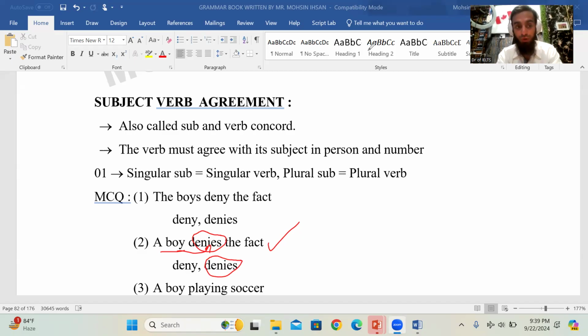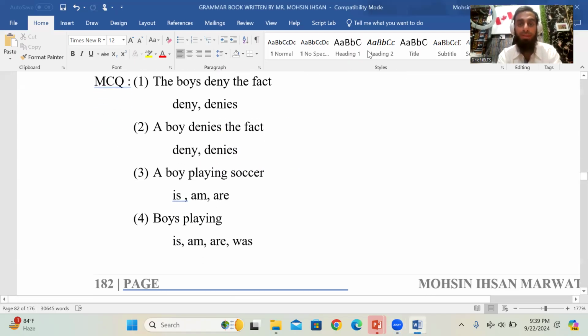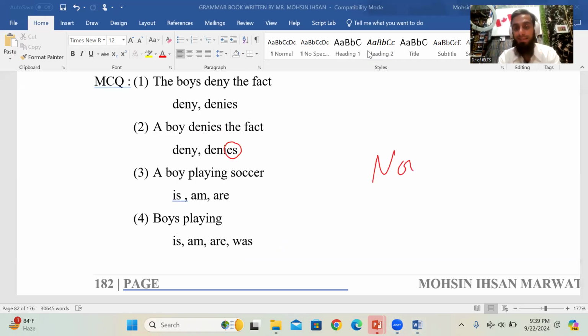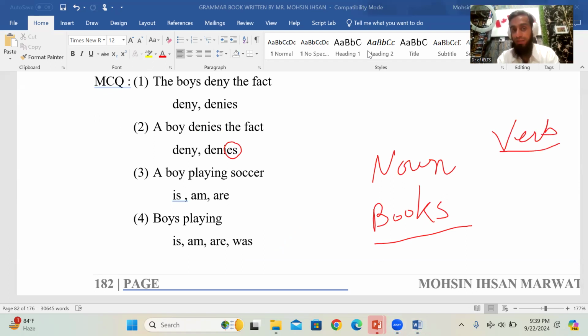Because when we write S or ES with the verb, it becomes singular. Plural subject, plural verb. Singular subject, singular verb. The verb with S or ES becomes singular, and the noun with S or ES becomes plural. Like book is a noun, a name. If you write S, it is plural. But a verb means action or state. For example, deny is a verb. If you write S, it becomes singular, right? So S with a verb makes it singular, and S with a name makes it plural.